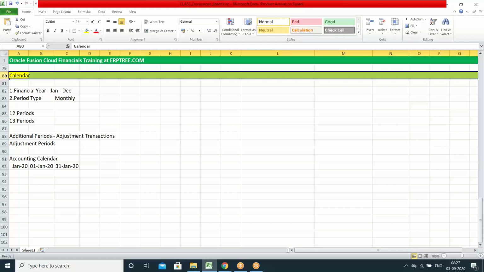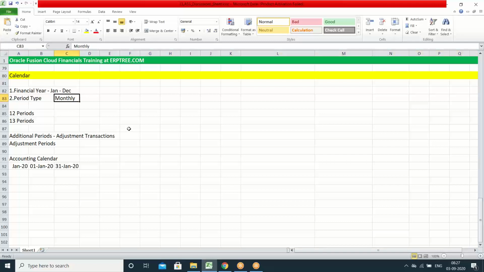Lakshman, I have a question. Here you told that based on the period type, when the period type is monthly, we get a chance to add another additional period. So what about when the period type is weekly or quarterly? Any period type can have additional periods, which you call adjustment periods. Say your period type is quarterly, so you can have 4 periods only. You can have additional periods as adjustment periods. It could be any period type.